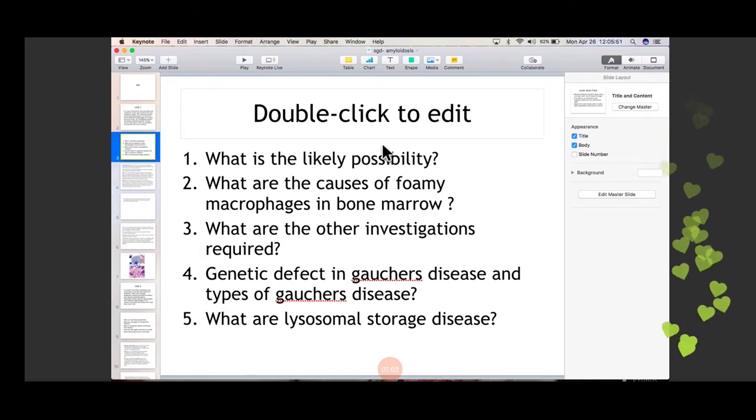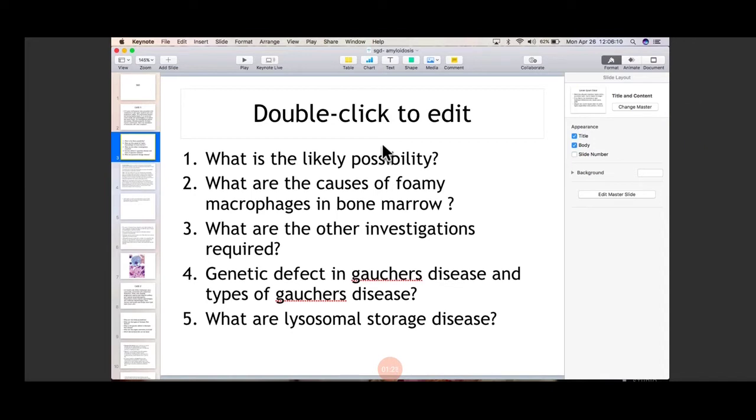So what are the causes of the foamy macrophages in the bone marrow? In this case, it is the lysosomal storage disorder, which is Gaucher's disease. Other causes of these foamy macrophages are Niemann-Pick disease or Tay-Sachs disease or other lysosomal disorders that you can see.